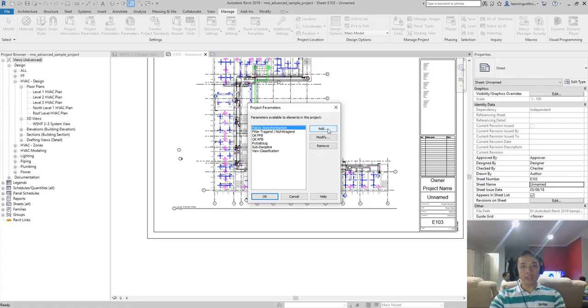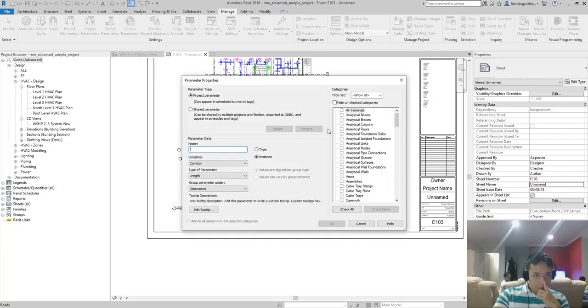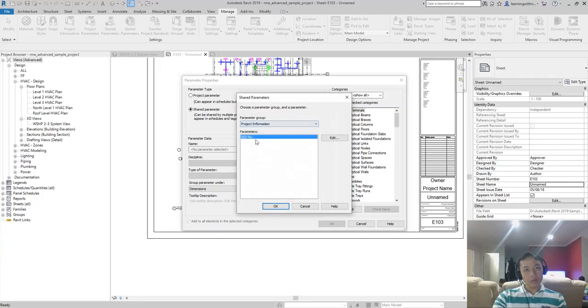Okay, so just click add, and then you need to go to shared parameter and select. All right, so it's already saved in this project.